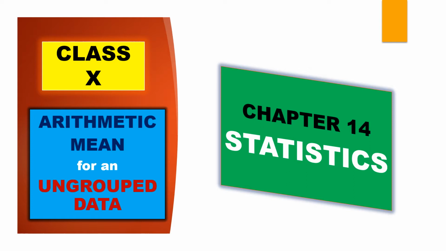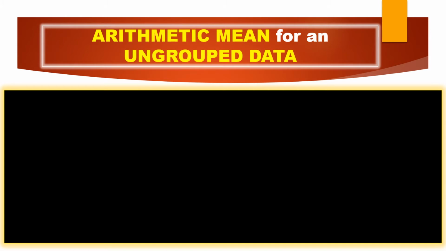It will come for 1 mark, sometimes it comes for 2 marks, or even in part B. Okay, so let us start with the formula of this arithmetic mean for an ungrouped data.